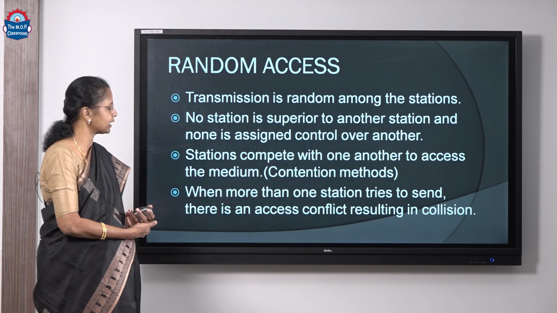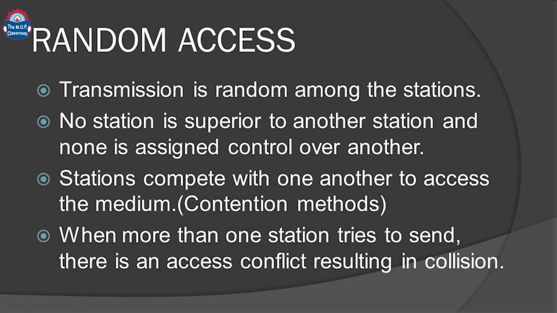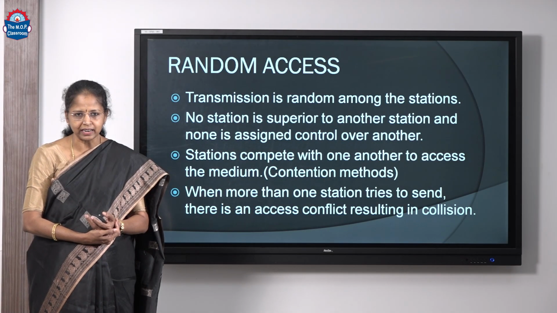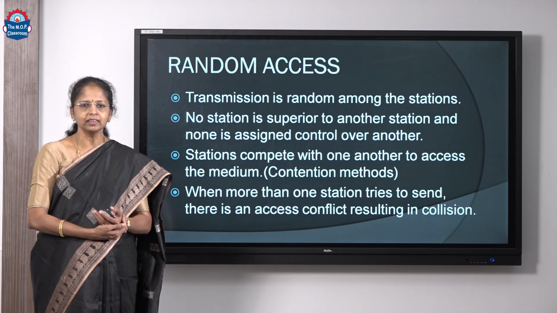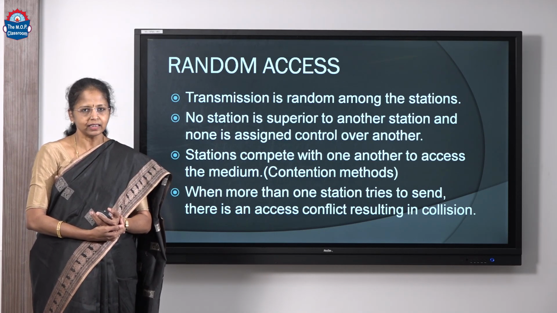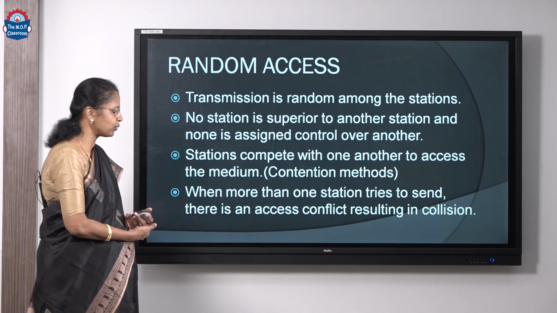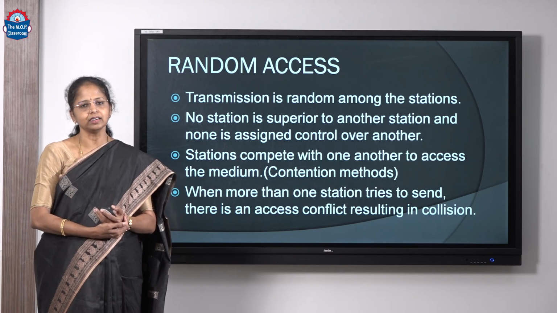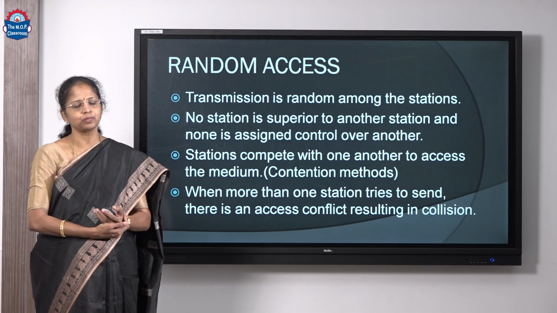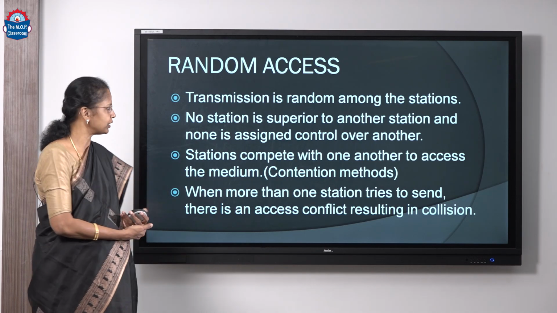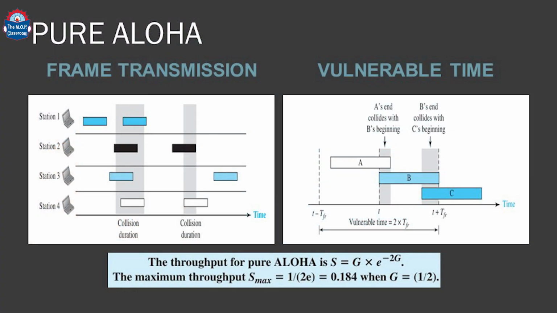The first of its kind was pure Aloha. But before that, what is this random access? In a broadcast link with multiple stations, every station can transmit randomly whenever it has a frame, without waiting for others, and each station competes in an equal way. No one is superior, and when more than one station tries to send, there is a collision. So, we have devised protocols to reduce and avoid collision. The first one of its kind is pure Aloha.